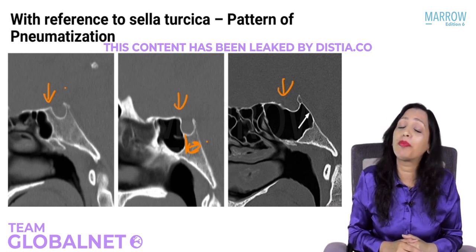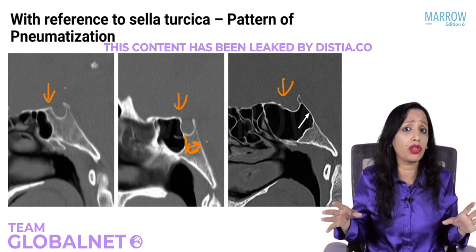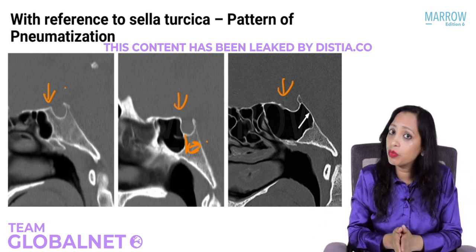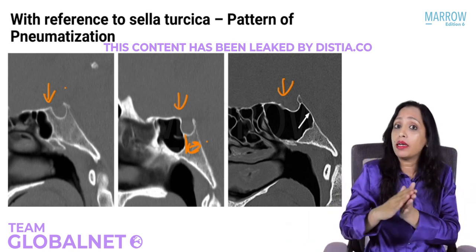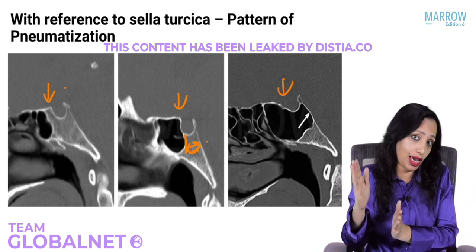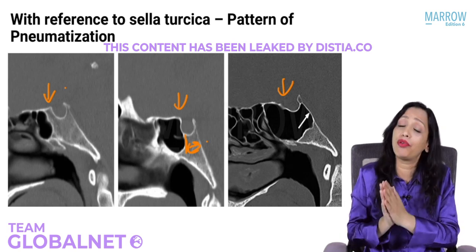Frontal is not present at birth. In fact, frontal is the last in everything. It is not present at birth, which means it is the last to start development. It is the last to complete development. It is the last to be viewed on X-ray. So it is the last in everything.